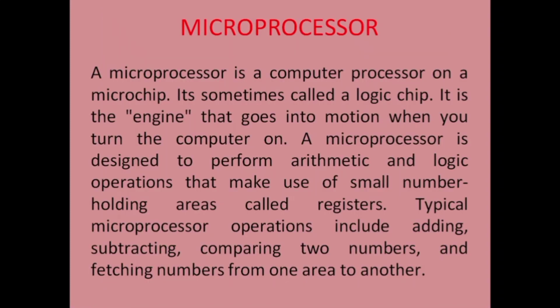The next thing is the microprocessor. A microprocessor is a computer processor on a microchip. It is sometimes called a logic chip. It is the engine that goes into motion when you turn the computer on. A microprocessor is designed to perform arithmetic and logical operations that make use of a small number of holding areas called registers. Typical microprocessor operations include adding, subtracting, comparing two numbers, and fetching numbers from one area to another.